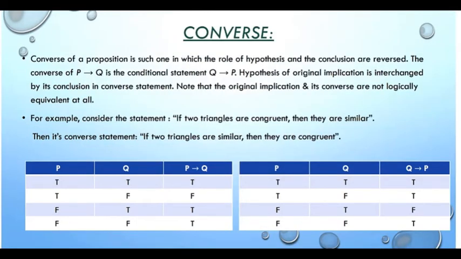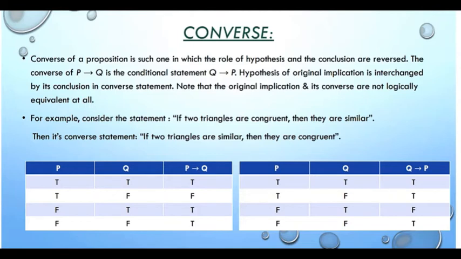Now next one is the converse of a proposition. The converse of a proposition is one in which the roles of hypothesis and conclusion are reversed. That means the converse of P implies Q is the conditional statement Q implies P. That means the hypothesis of the original implication is interchanged with its conclusion. Note that the original implication and its converse are not logically equivalent at all.